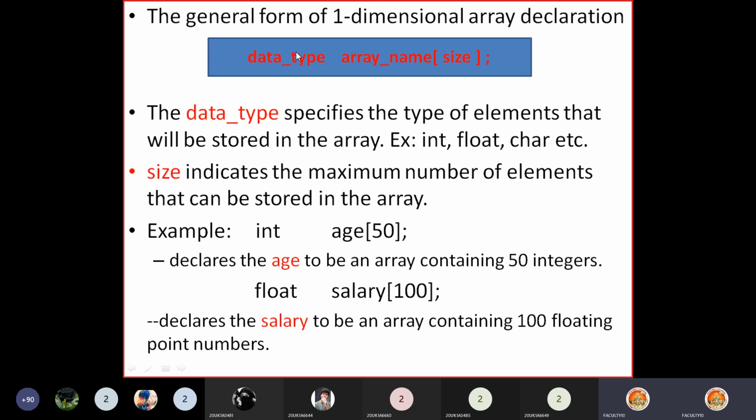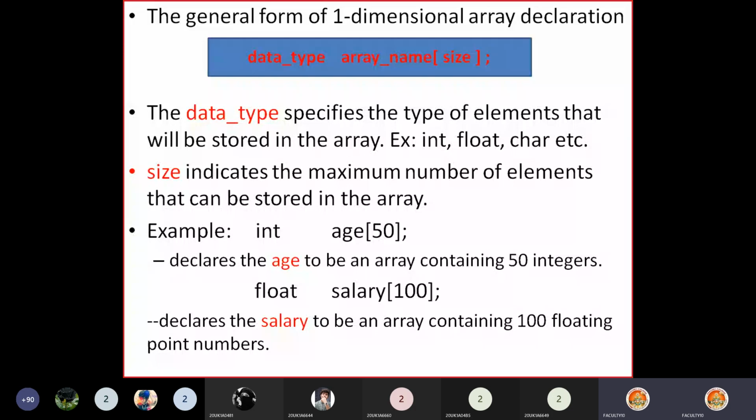You need to remember the general form. Once you remember the general form, you can use it in any program and declare a one-dimensional array using that general form. Right? You must remember the syntax, and please remember this declaration should end with a semicolon.